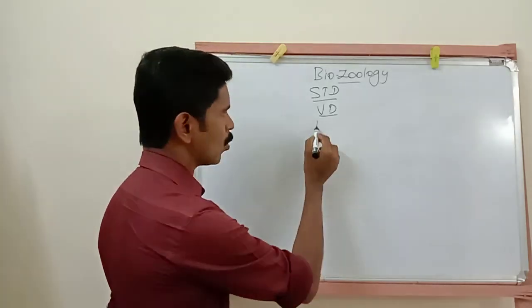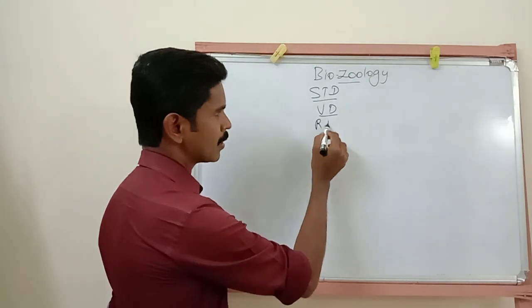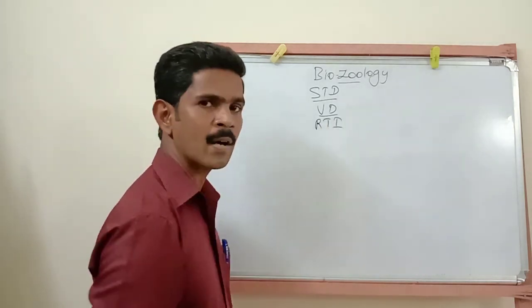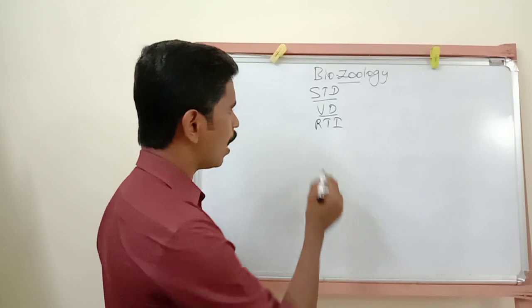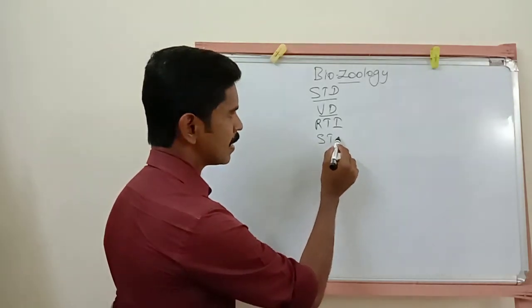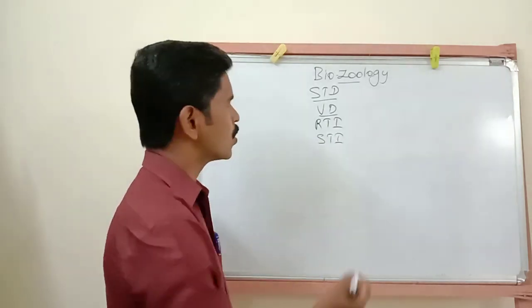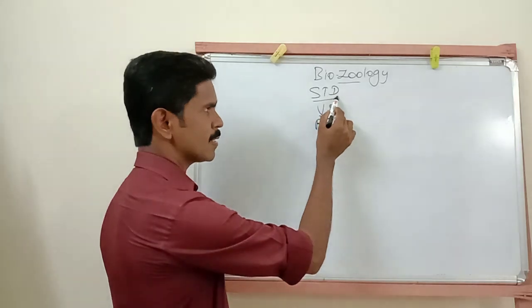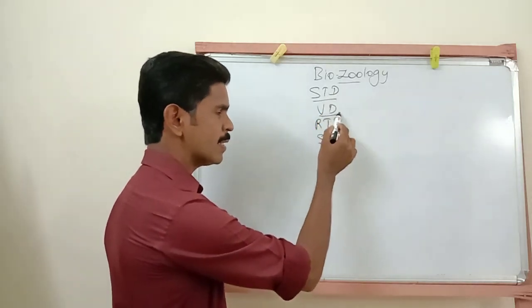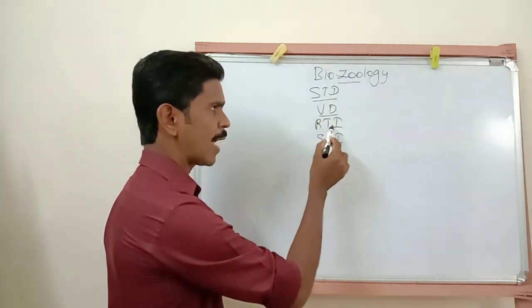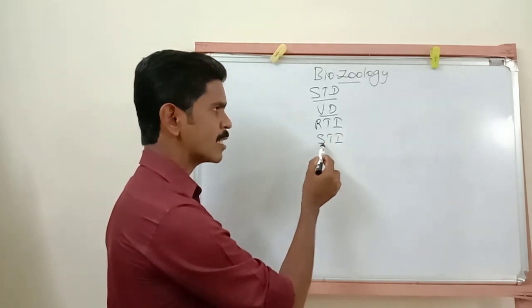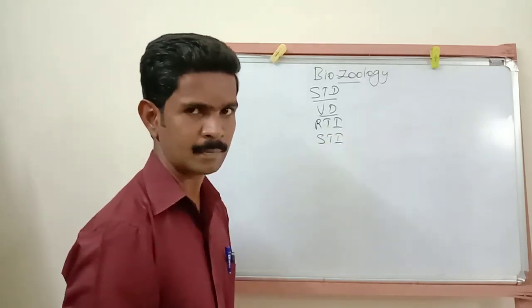Then another name is reproductive tract infection, RTI, or sexually transmitted infection.